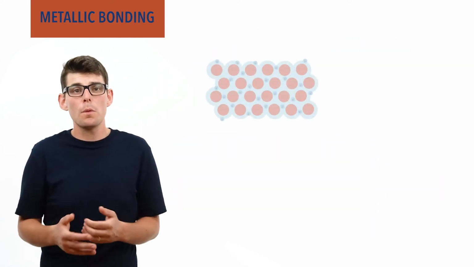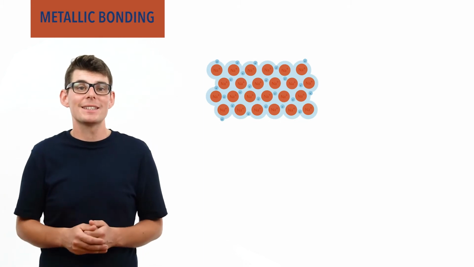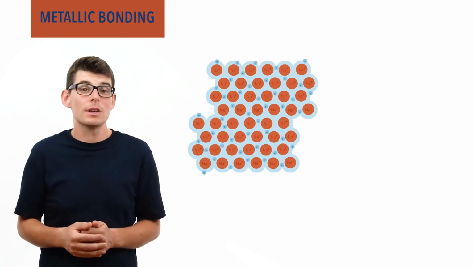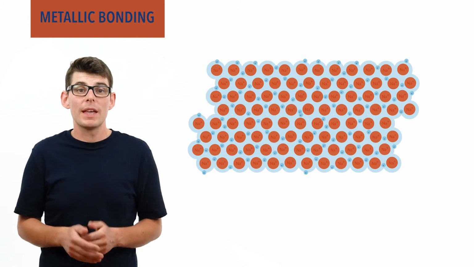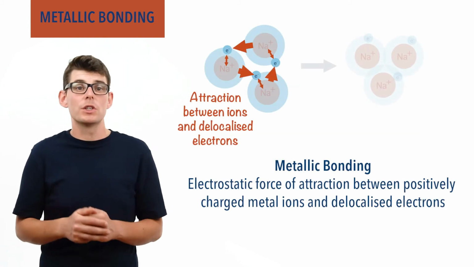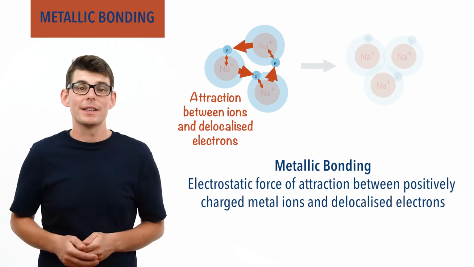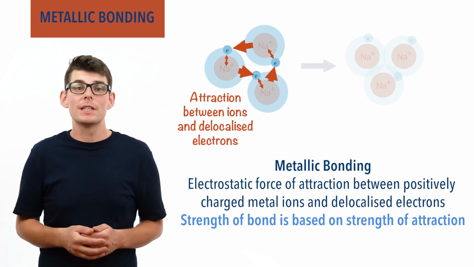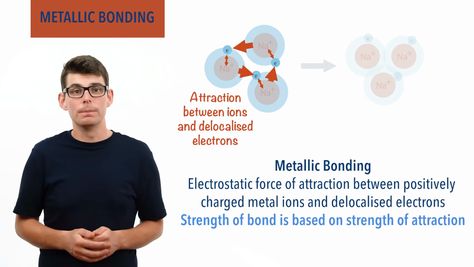The structures formed by metallic bonding are repeating lattices that have an infinite possible size. As metallic bonding is basically just a force of attraction between positively charged metal ions and delocalized electrons, the strength of the bonding in a metal is based on this attraction.